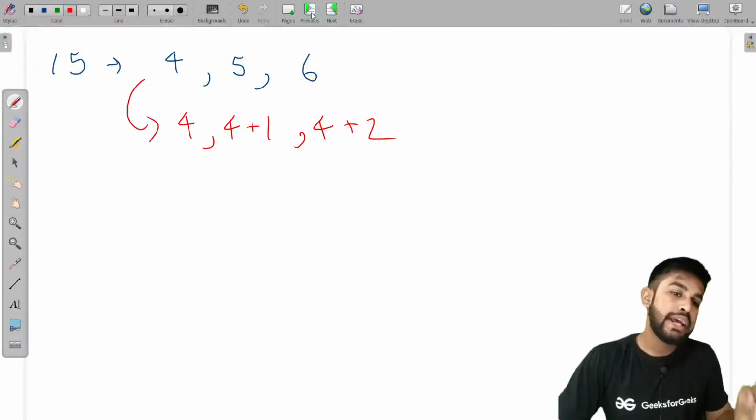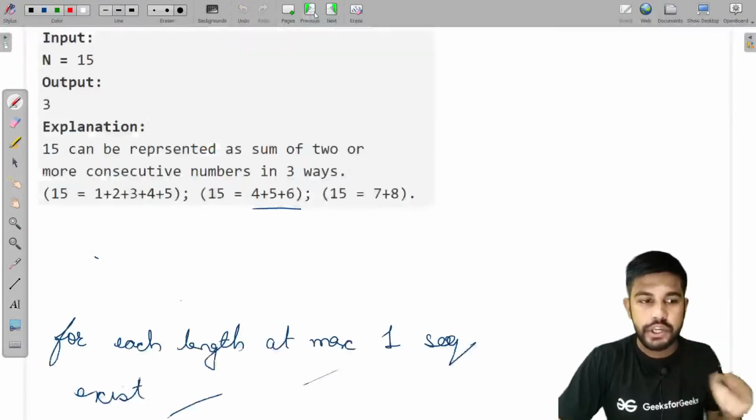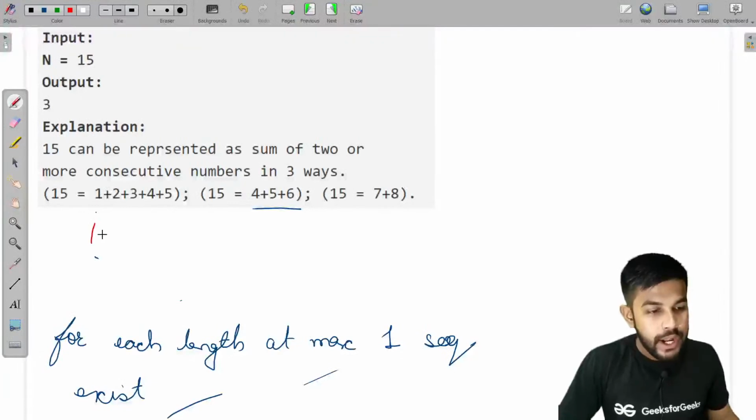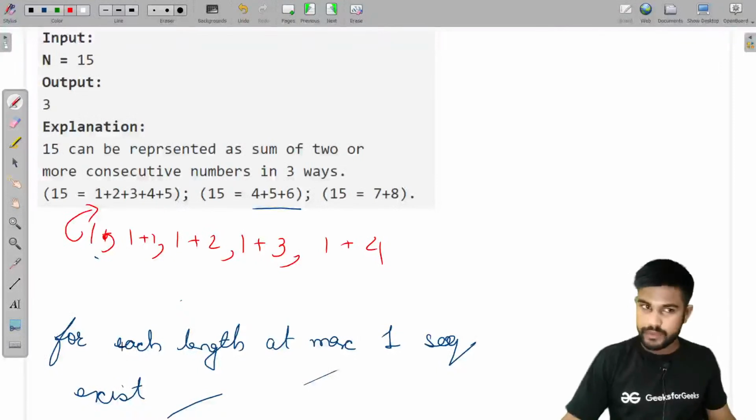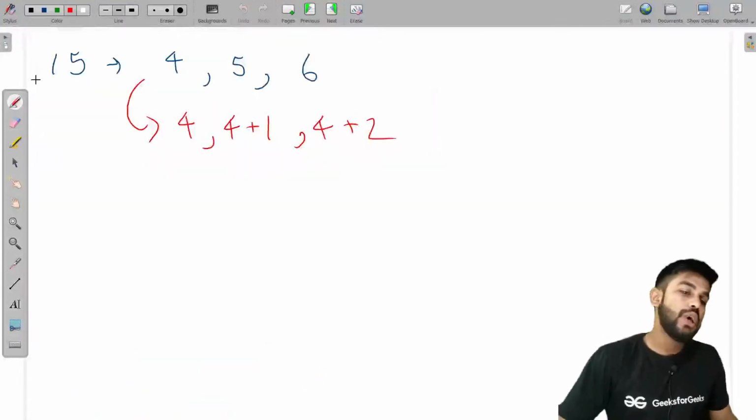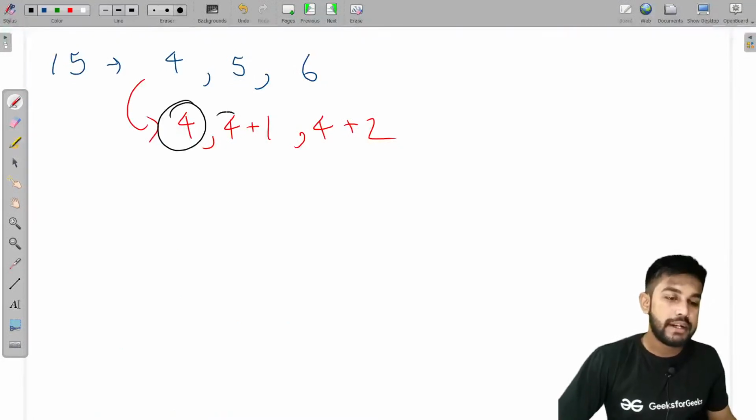I would take one more example because this is a tricky part. 1, 1 plus 1, 1 plus 2, 1 plus 3 and 1 plus 4. This one.